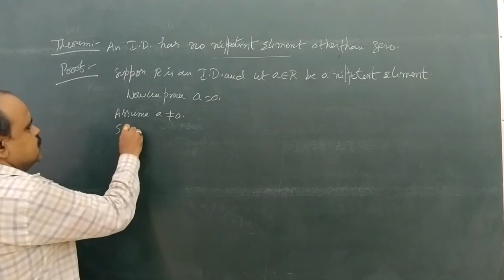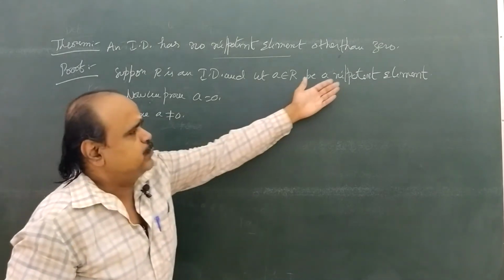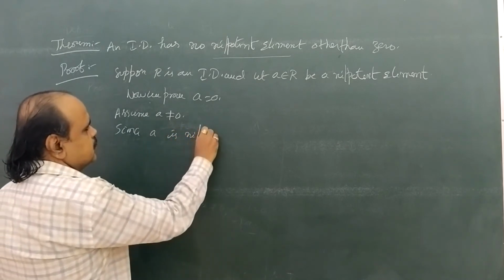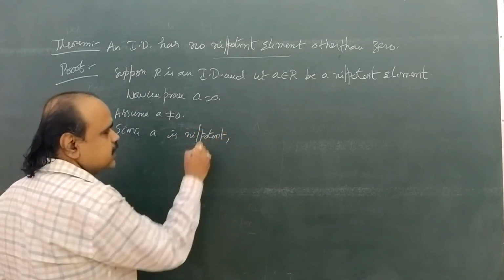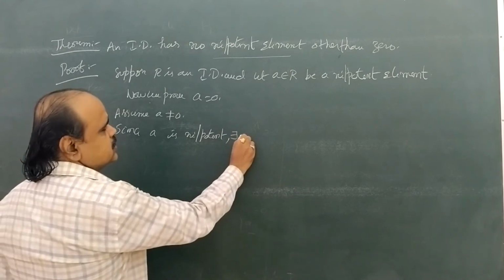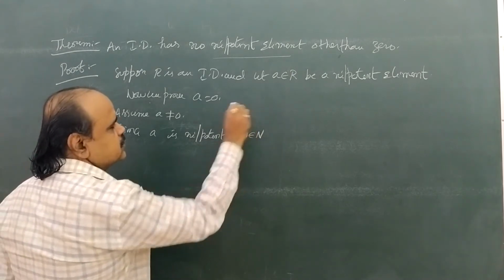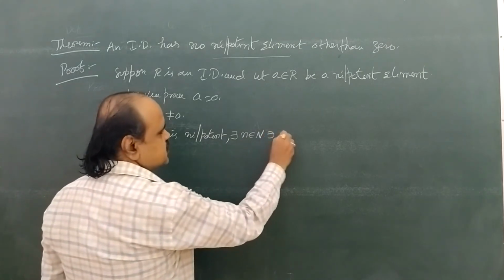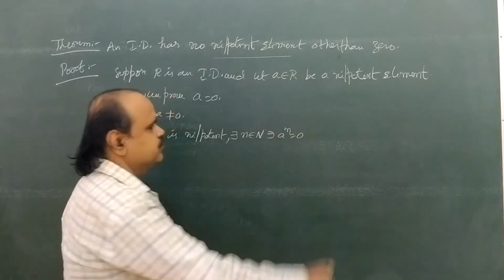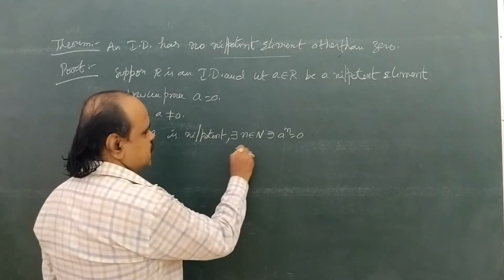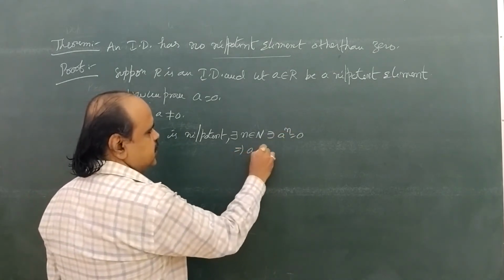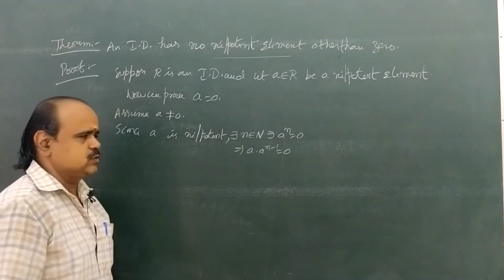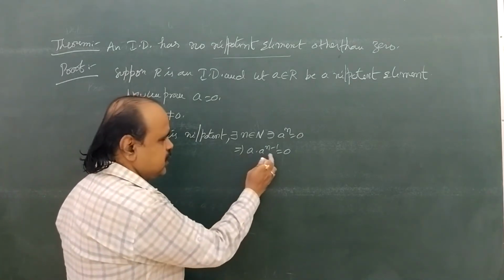Here since what is your small a? Nilpotent element. Since small a is nilpotent, by the definition there exists a positive integer small n belongs to capital N such that a power n equal to 0. Okay na? So that implies write a power n as a into a power n minus 1 equal to 0, which is in the form ab equal to 0.